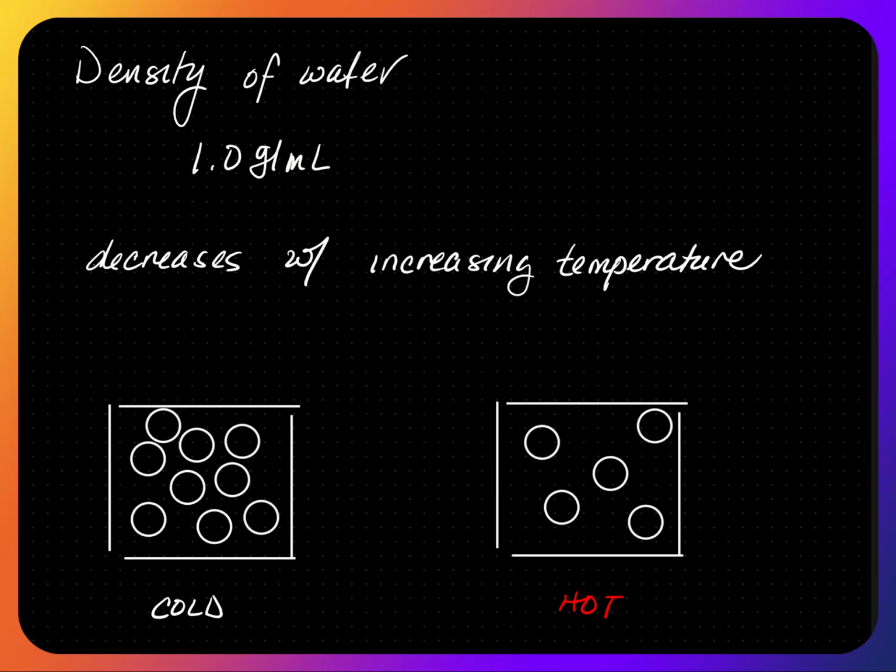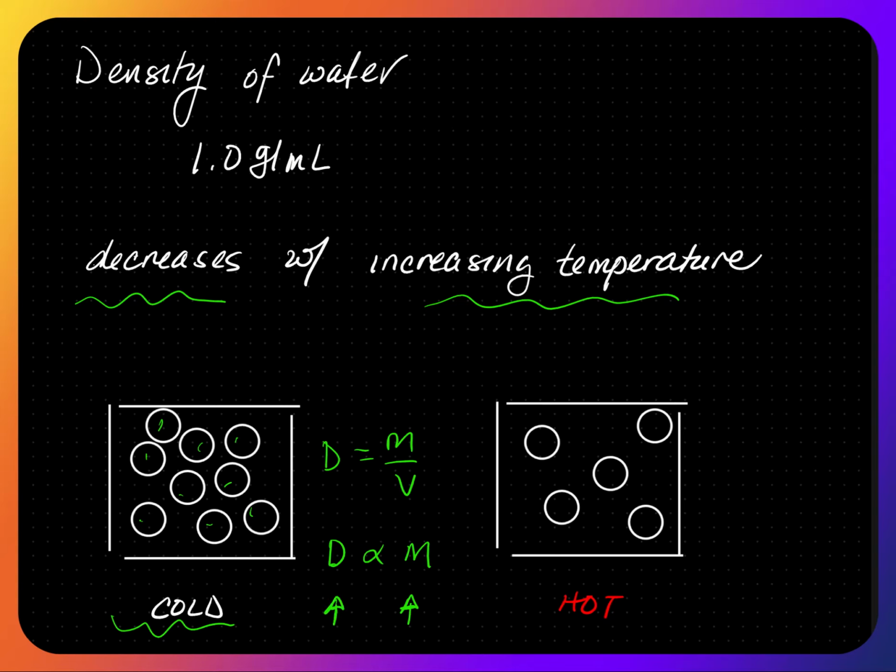For most substances, the density of the substance decreases with increasing temperature. So for example, if I have a material that is cold, the particles inside will be very close to each other. Density is mass over volume. If the particles are closer together in a given amount of space, there is going to be an increase in mass. Since density is proportional to mass, if the mass increases, the density will also increase.